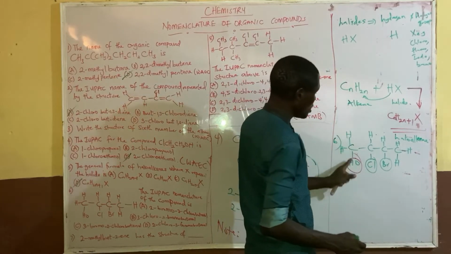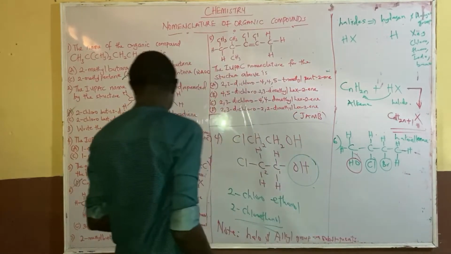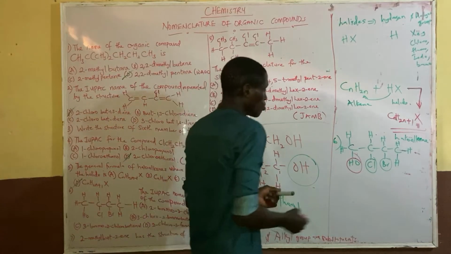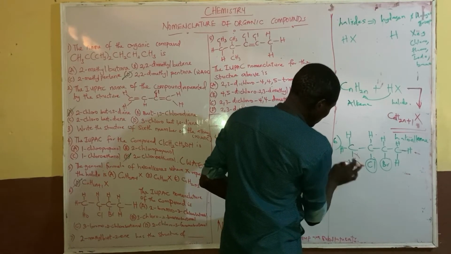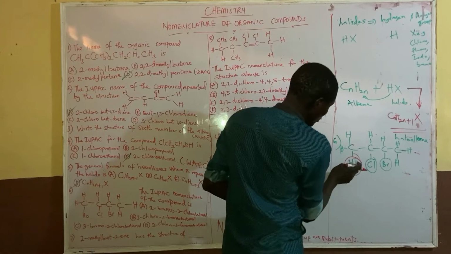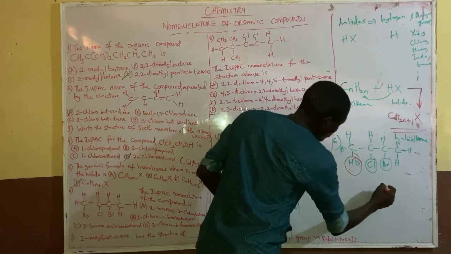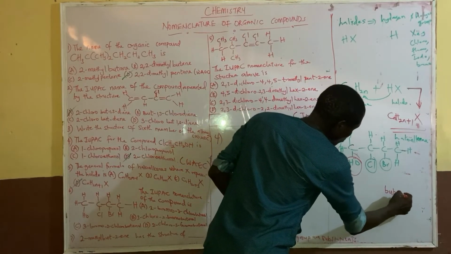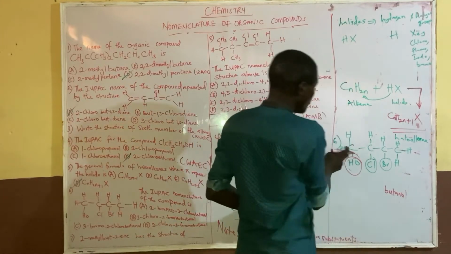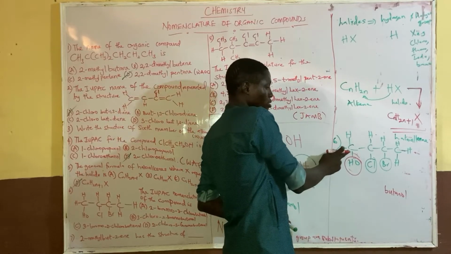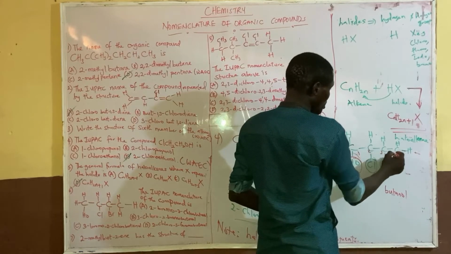Because the OH is the major functional group, these are substituents. Whenever you have OH, this is an alcohol group. If I count 1, 2, 3, 4, this is butanol. That's my parent name, butanol, because OH is alkanol. Now you have to start numbering from where the functional group is, because the functional group will always take number 1.